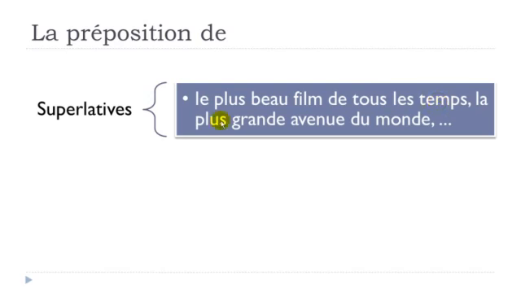And then la plus grande avenue du monde. In that case you can see that you combine this de and the article le monde, the world. De le becomes du. So du monde, of the world. La plus grande avenue du monde. For all these superlative constructions, remember you will have to use this préposition de. De tous les temps, du monde.